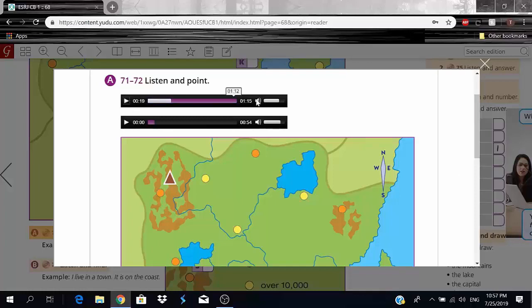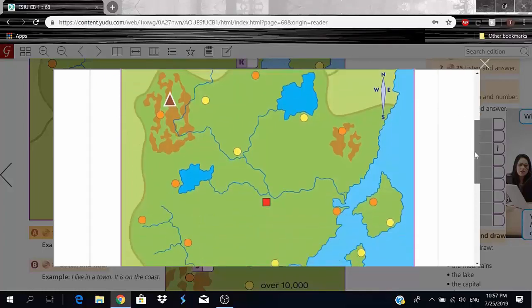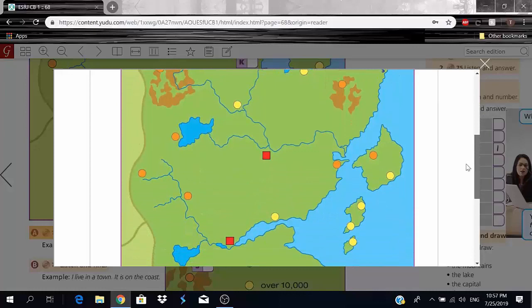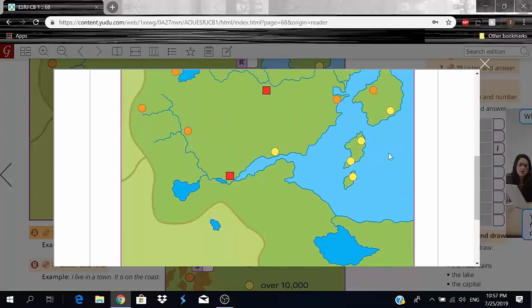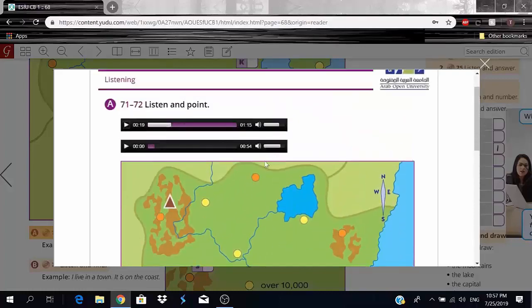City. Okay, so she said city, so she wants to point out a city. Here we know that the red box is a place with over a million people living, or population. So we have this and this. Both of these are cities, okay? So this is a city and this is a city. We'll just take this one out of convenience.